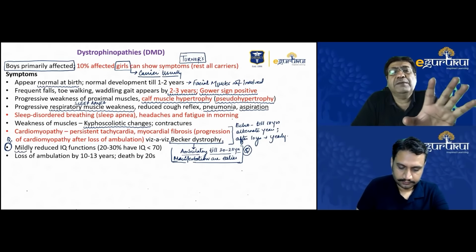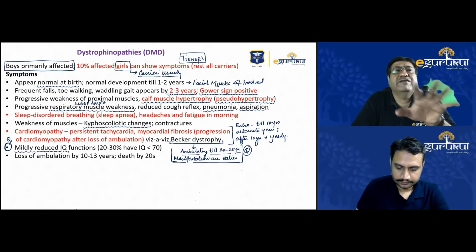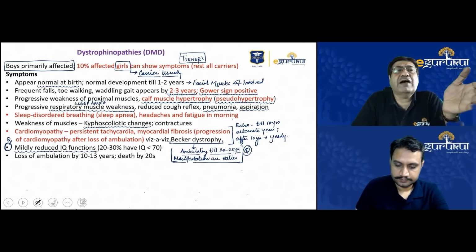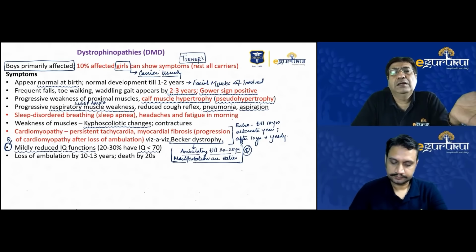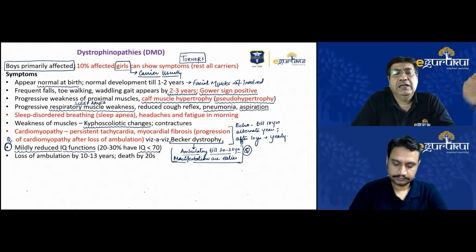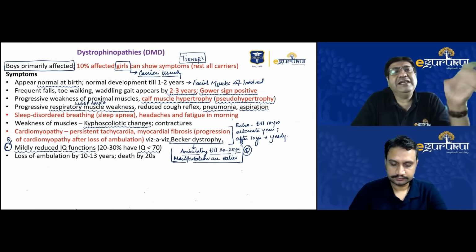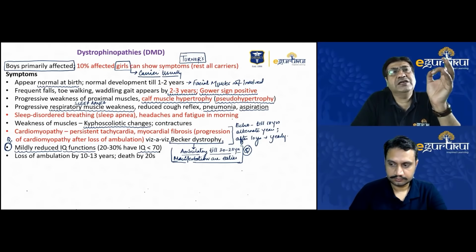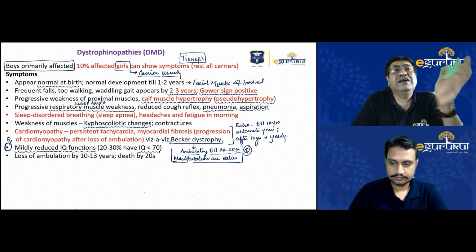Only 20 to 30% of patients have IQ below 70. The remaining always have IQ on the lower side of normal. So never think that severe mental impairment is a feature of dystrophinopathies. There have been some patients who presented with seizures also, but the association of seizures with DMD is not a very classical finding. So while intelligence quotient is affected, it is not very severely impaired in